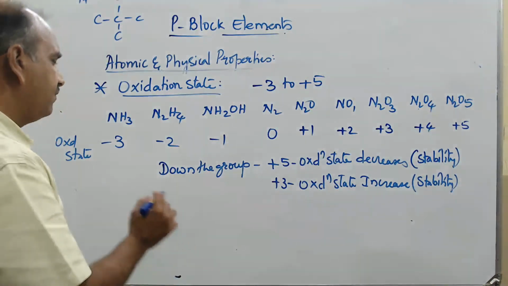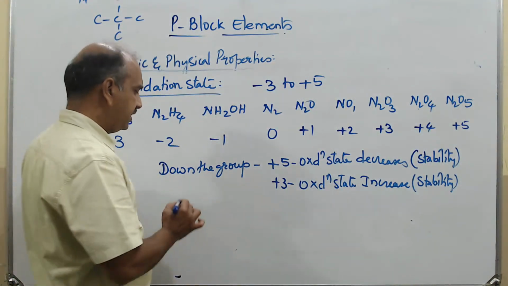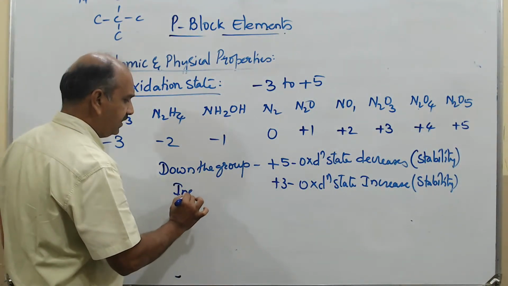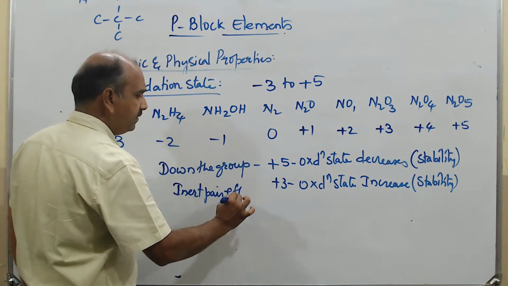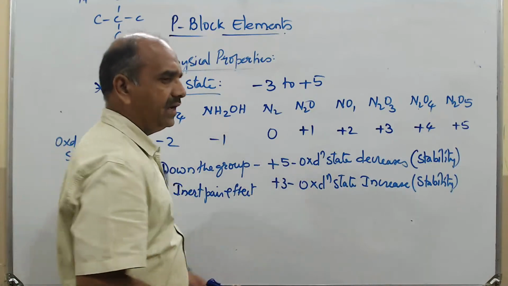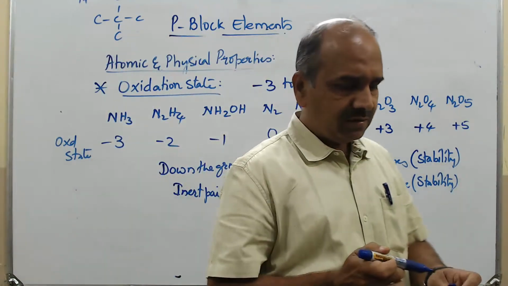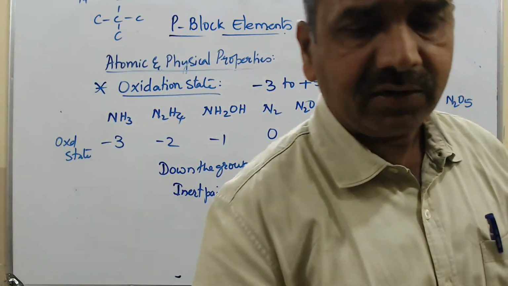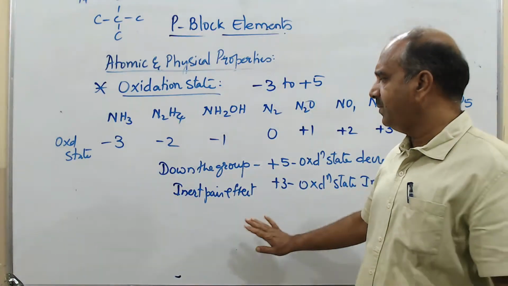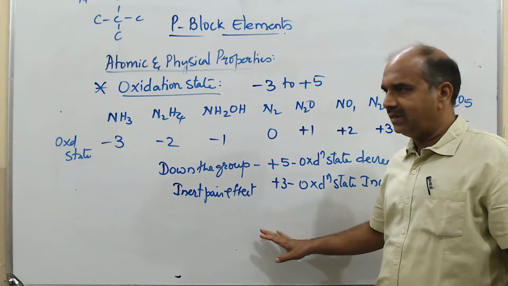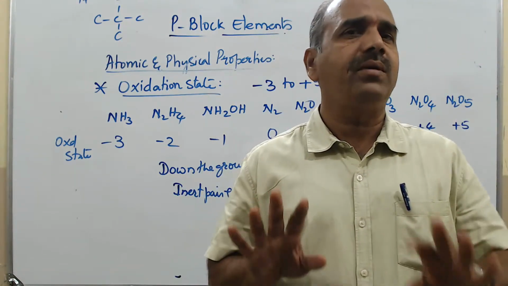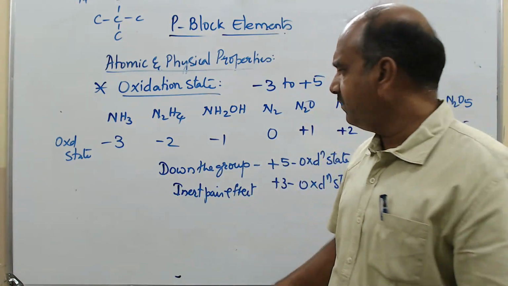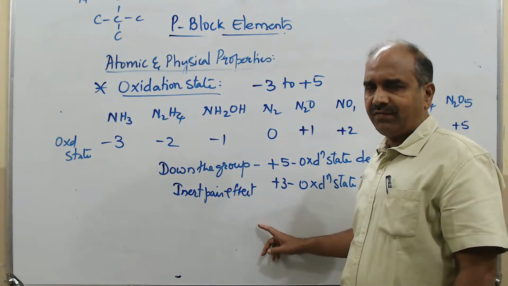Now what is the reason for this? Why +3 is increasing? Because of inert pair effect. What is the inert pair effect? The tendency of the two electrons of the s level to remain as it is, inert, that we call it as the inert pair effect.